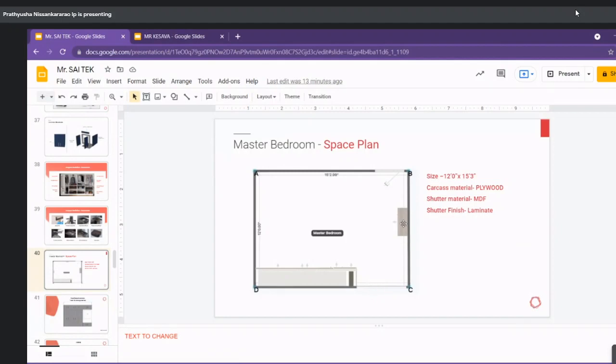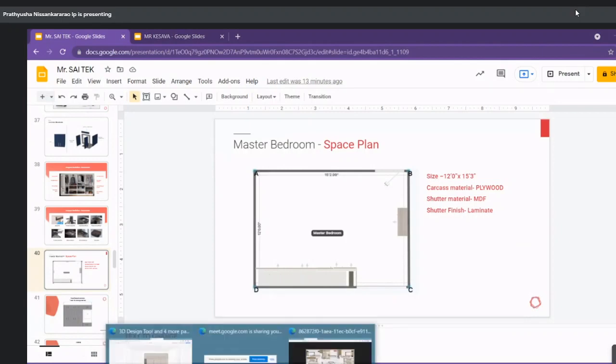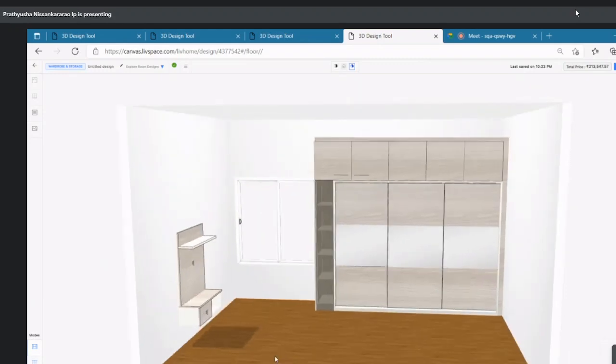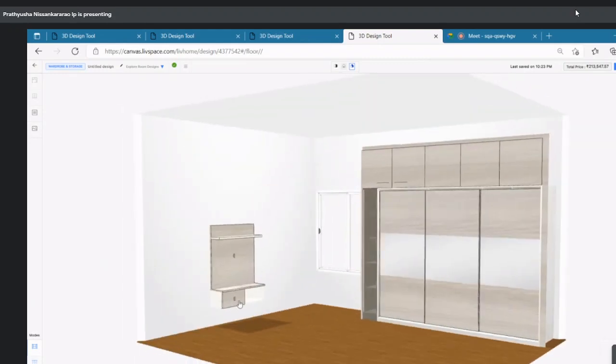Here I have given a TV unit, and this will be the place for the wardrobe. It looks similar to this. This wardrobe will be 8 feet, and there will be open spaces on the left side corner of the wardrobe, and this will be a TV unit with a small storage.